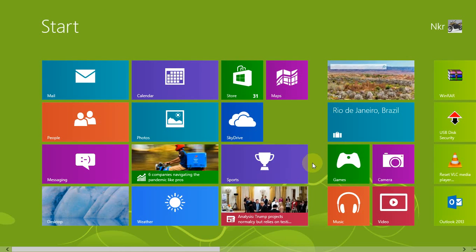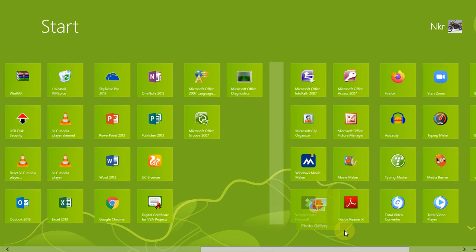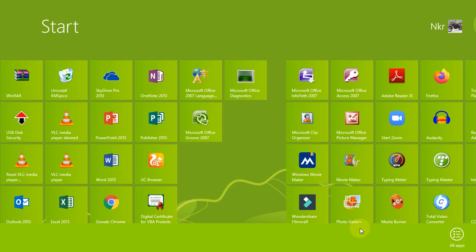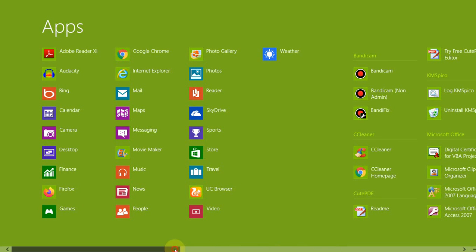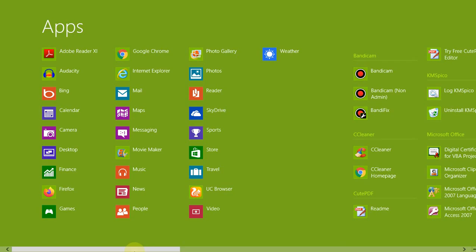How can we change the position? Simply, if you want to change the position, click the live tile and drag it to the area where you want. For example, I want to add this in this group. This is the way to change the position of the tiles. Okay. Now resizing of tiles, it's very easy. Simply right click on the blank area and choose all apps. Now you see we have the all apps program from here, and the sizes also decrease from here.